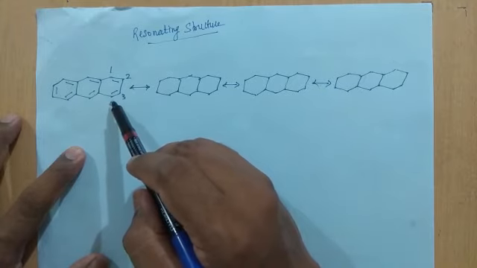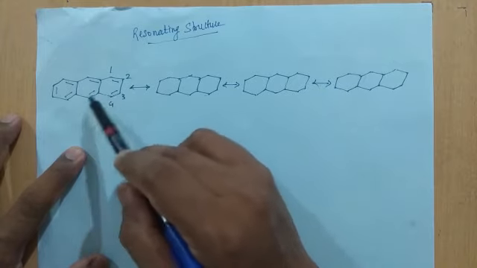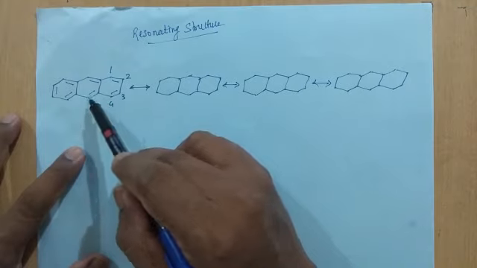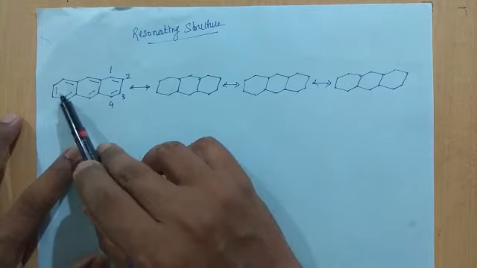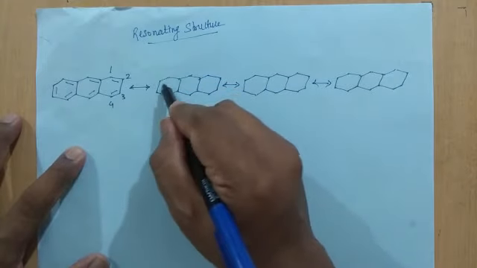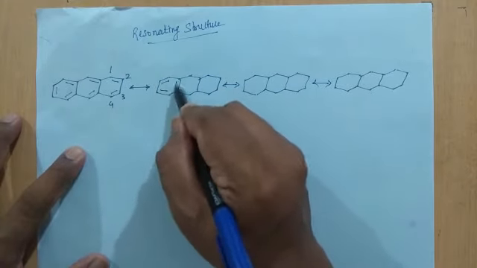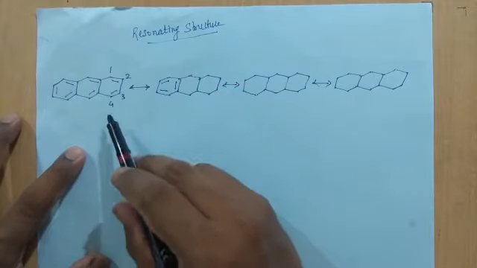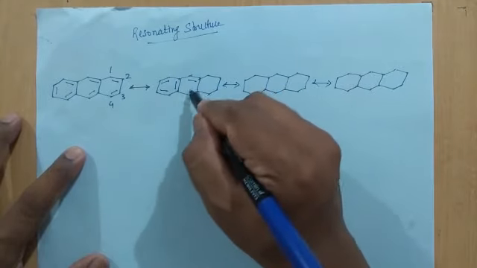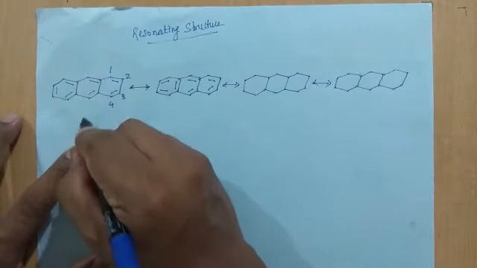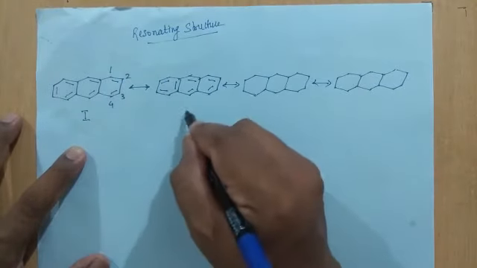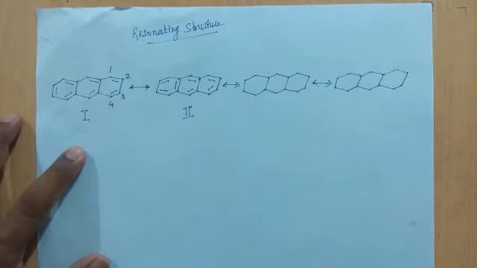Now I will change the position of double bonds in this first ring like this, and the remaining double bonds I will keep as they are. So this is the first resonating structure, and this is the second resonating structure.